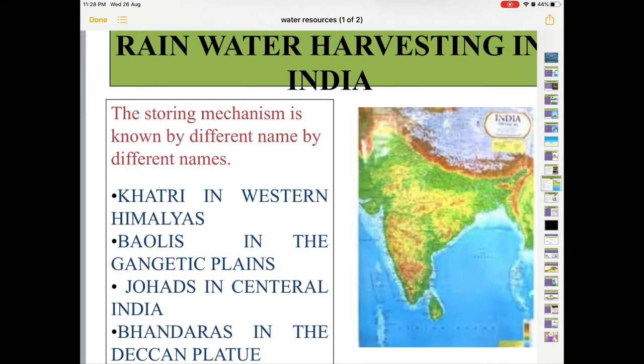Rainwater harvesting in India. This mechanism is known by different names in different parts of the country, like Khatri in Western Himalayas, Baolis in Gangetic Plains, Johats in Central India, and Bhandaras in Deccan Plateau region.